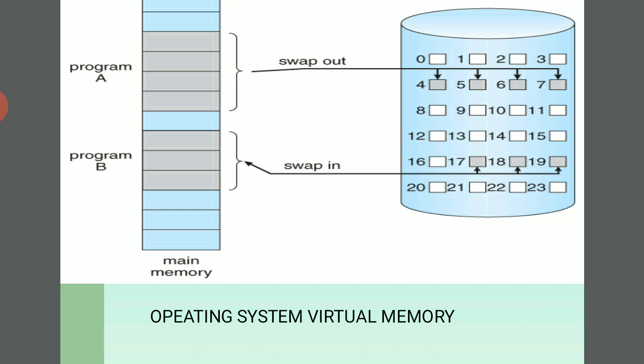Here see the 0, 1, 2, 3, 4, 5, 6, 7. So this is the total number of pages. In the operating system's virtual memory, the main memory is divided into a number of pages. Here see the main memory and the virtual memory, swap out and swap in. Here the pages are transferred to table 2. And the virtual memory and physical memory are transferred by swapping, which means an interface that changes from one side to the other side and back.